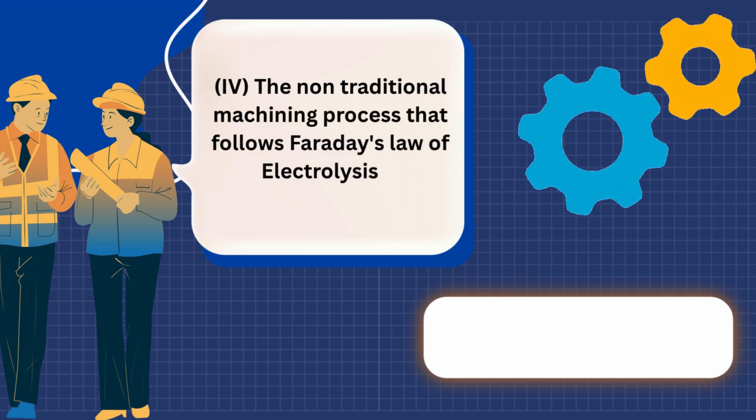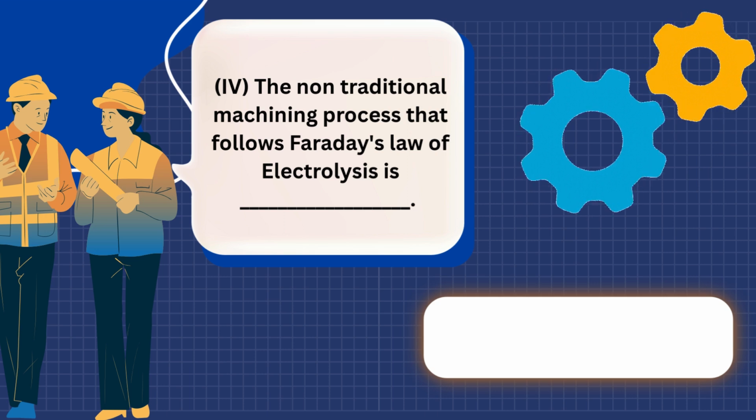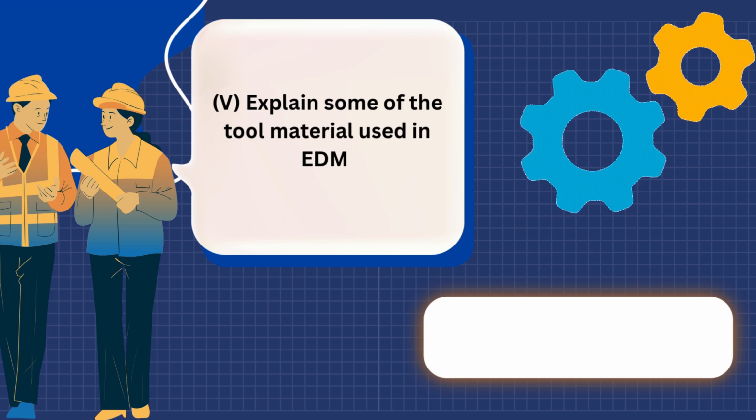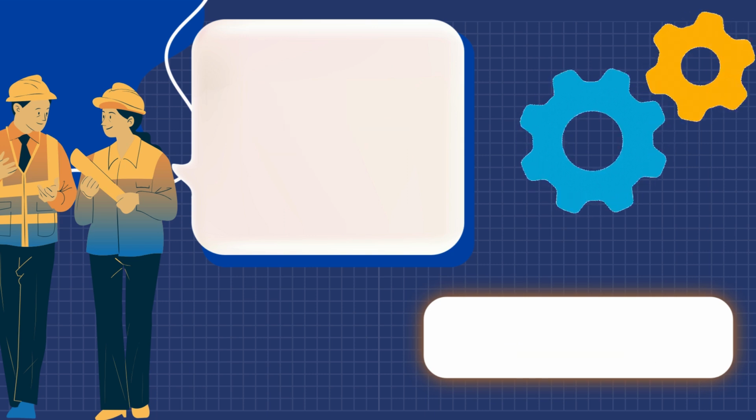4. The non-traditional machining process that follows Faraday's law of electrolysis is? Answer: electrochemical machining, ECM. 5. Explain some of the tool material used in EDM. Answer: copper, graphite, brass, copper tungsten.